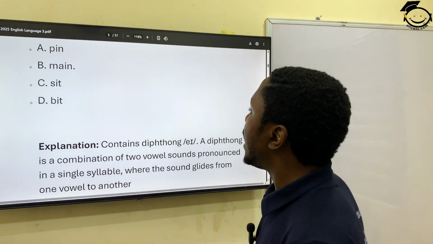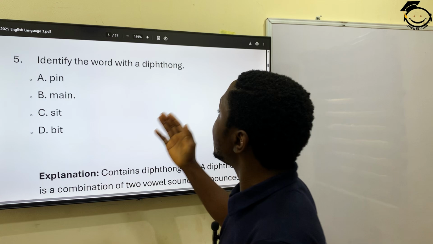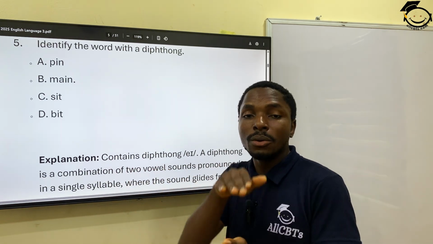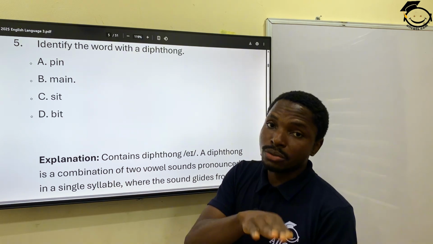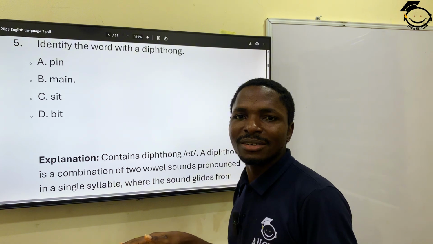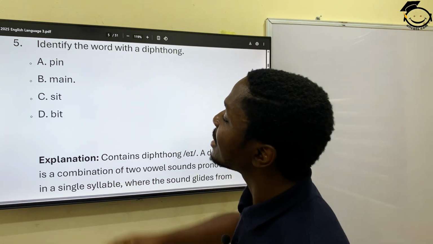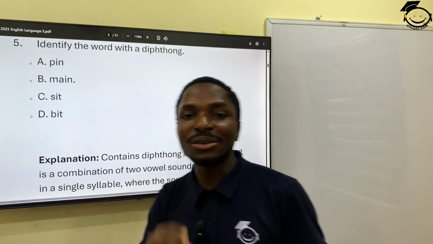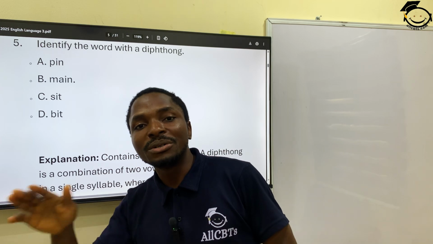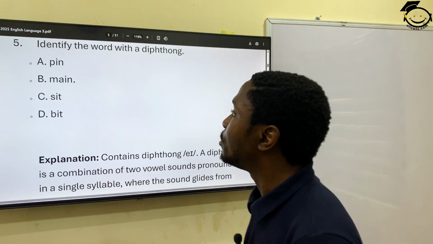So now let's see the options we have. Identify the word that has a diphthong. Like we just said, the sound is moving from one vowel to another. We have pin, main, sit, and beat. As a matter of fact, it's only main that has two vowels in it. So the sound moves from one vowel onto another in main, which makes it the correct option.